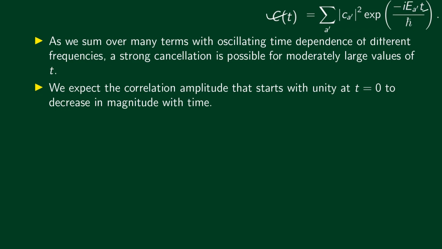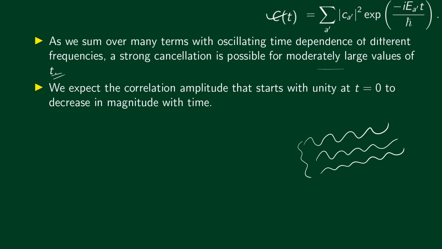Also, as time increases, the oscillations become more and more rapid. So we are dealing with a large number of oscillating terms, each oscillating with a different frequency. There would be strong cancellations for moderately large values of t.